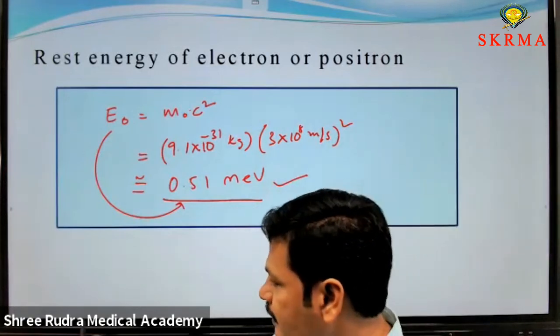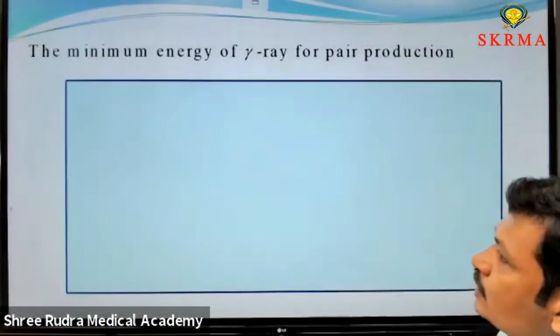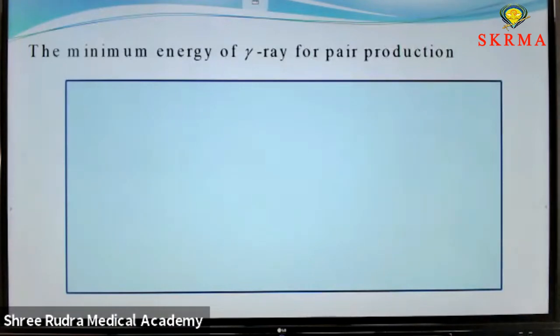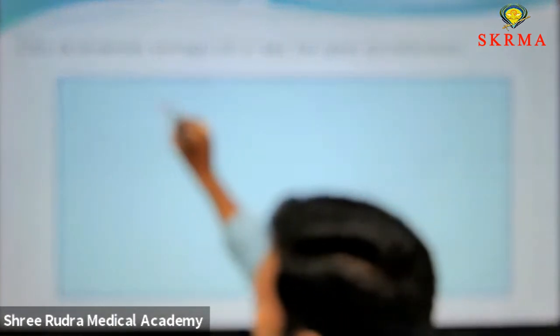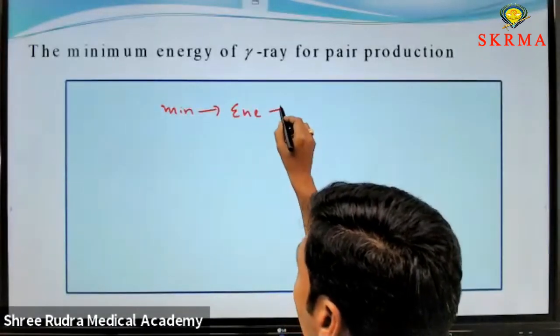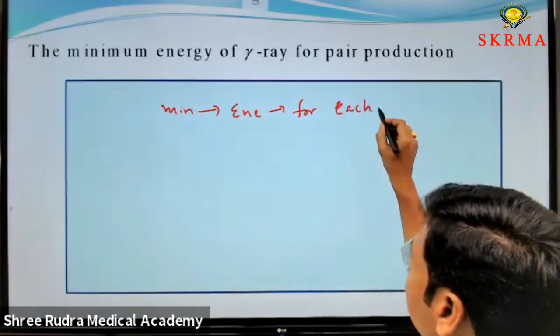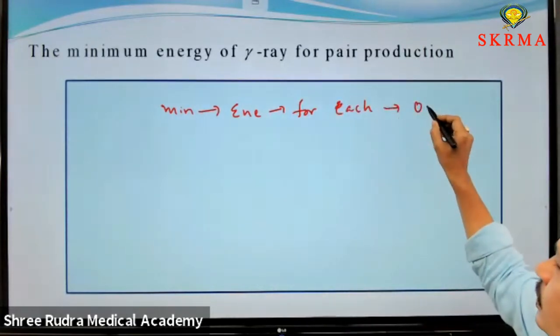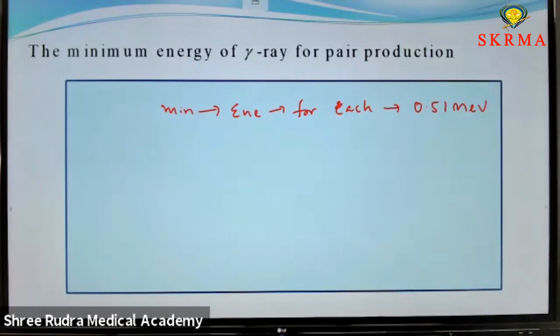Then what happens in pair production or annihilation? The minimum energy of gamma ray for pair production equals the minimum energy for each particle, which is 0.51 MeV according to our calculation.